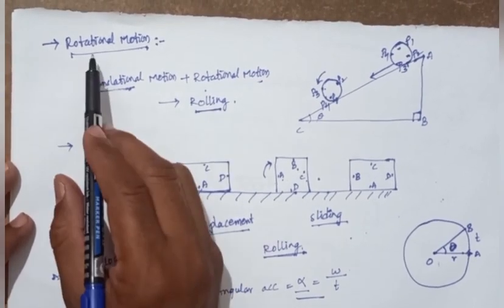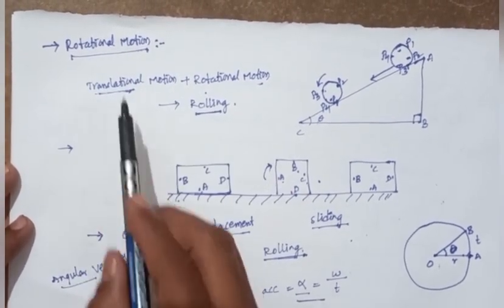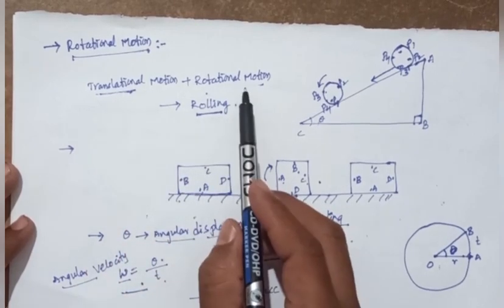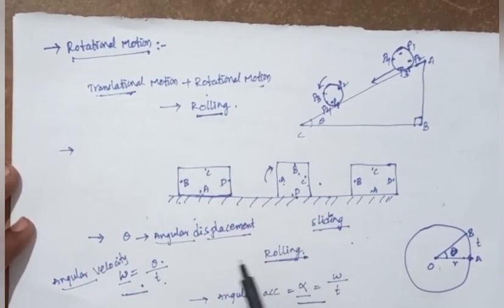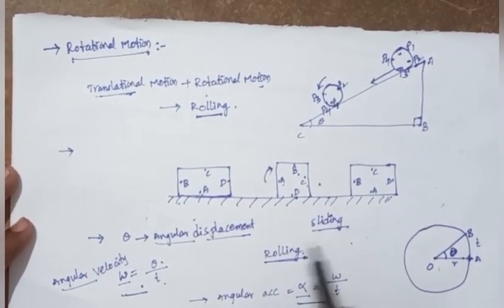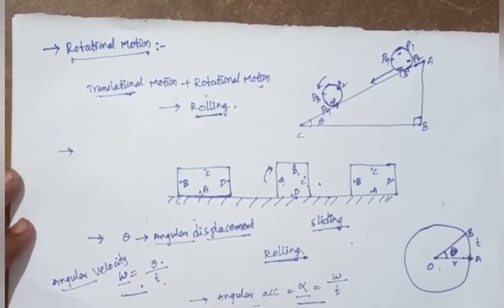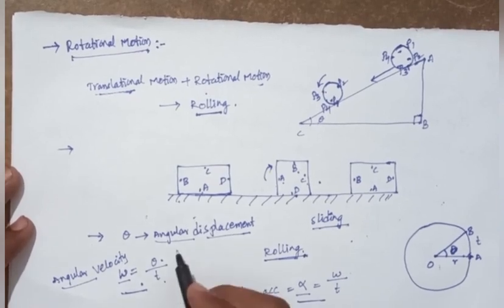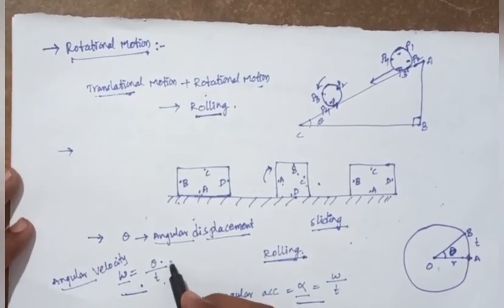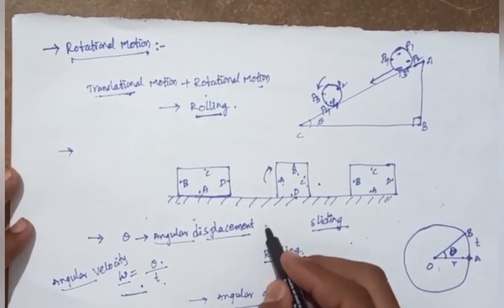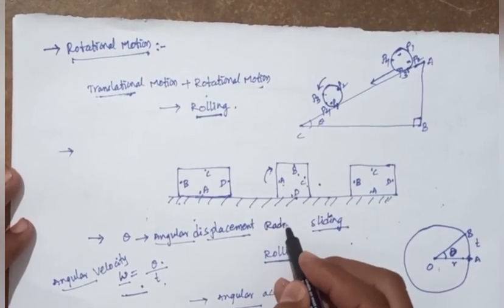So this is rotational motion, translational motion, rolling motion and sliding motion, with angular velocity, angular displacement, and angular acceleration. What are the units for angular displacement? It is radians.